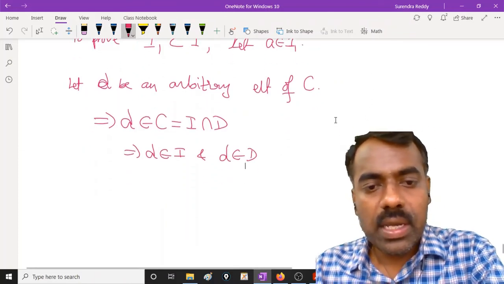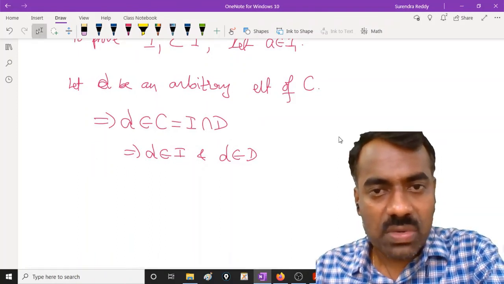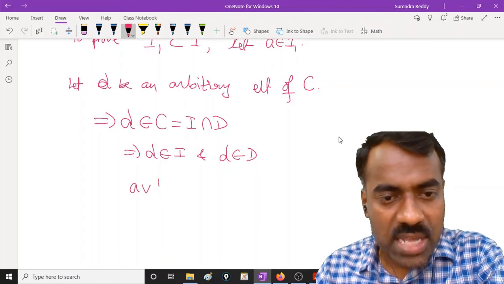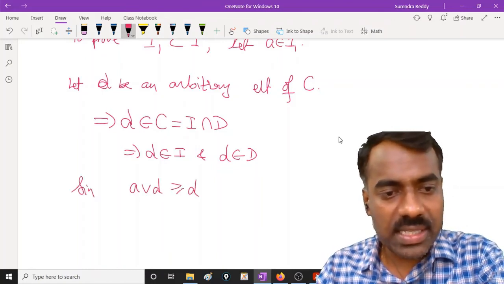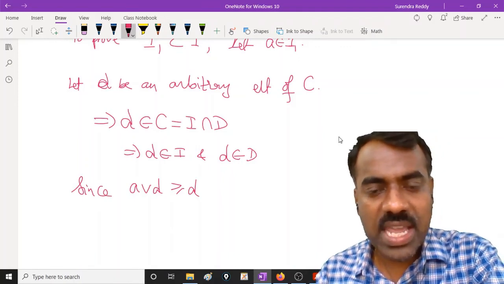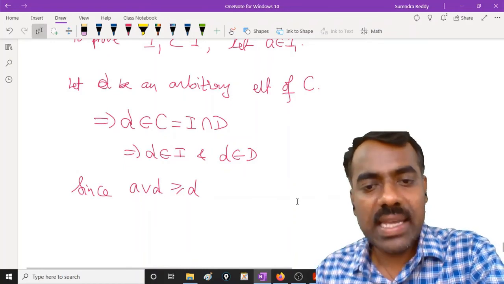Okay. Then because D is a dual ideal, what can you say about A join D? A join D is greater than or equal to D, and D is a dual ideal.